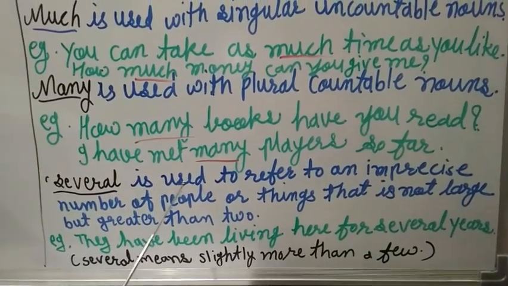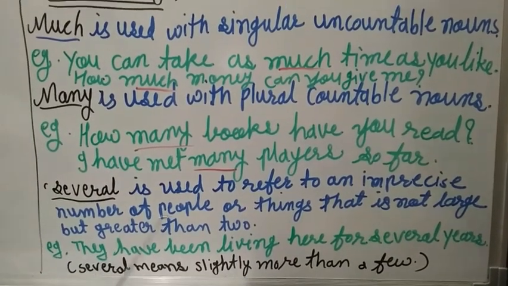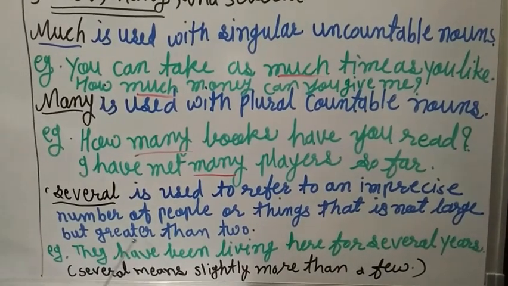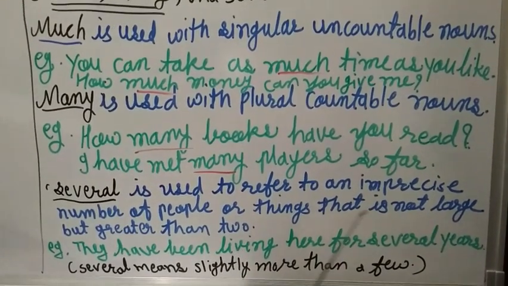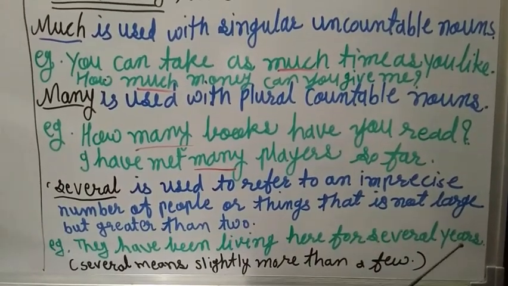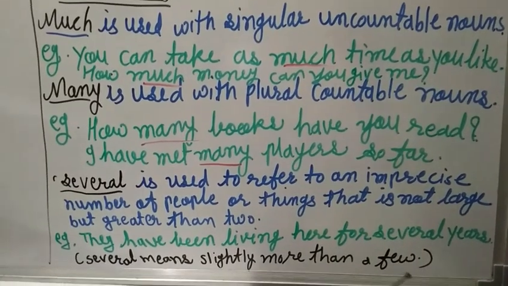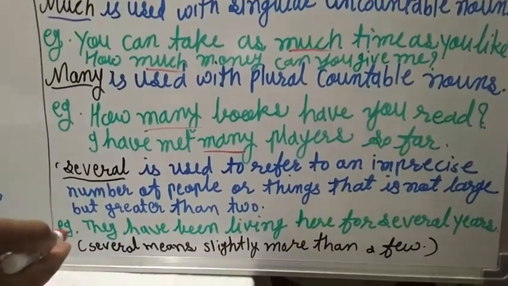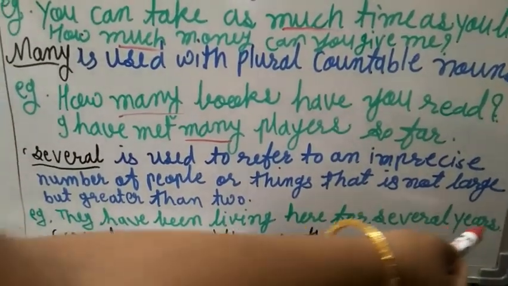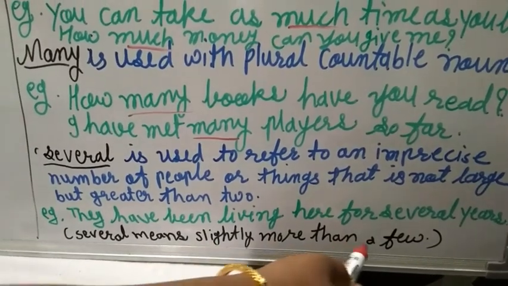Several is used to refer to an imprecise number of people or things that is not large but greater than 2. Imprecise means lacking exactness or accuracy. It means how many people or things there are, we don't know exactly. Example, they have been living here for several years. Several means slightly more than a few.